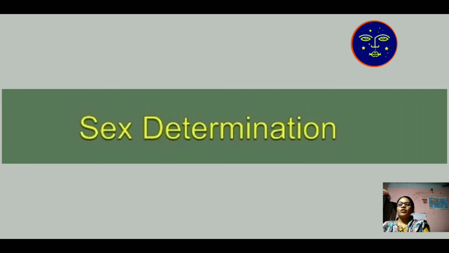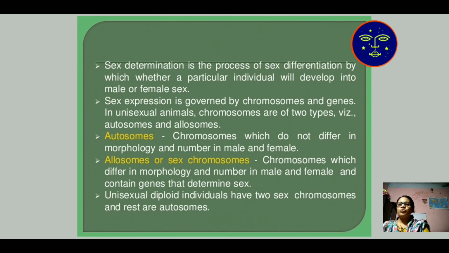There are two types of chromosomes present in our body. One is known as autosome and the second one is known as allosome. Autosome means the chromosomes which do not differ in morphology and number in male and female. The number of autosomes present in male and female is the same, whereas allosome, also known as sex chromosome, has two sex chromosomes present in our body, designated as XY, ZW, ZZ, X0, etc.